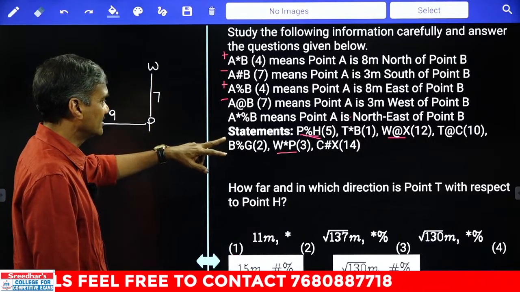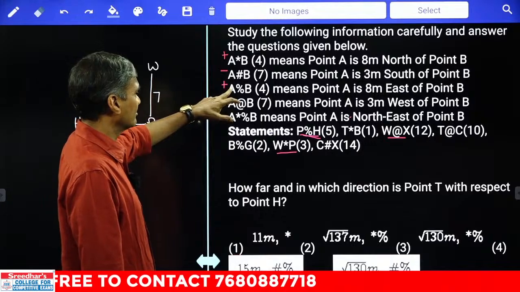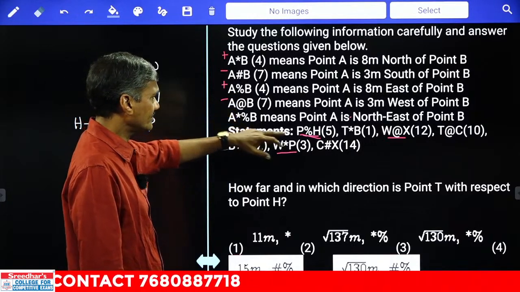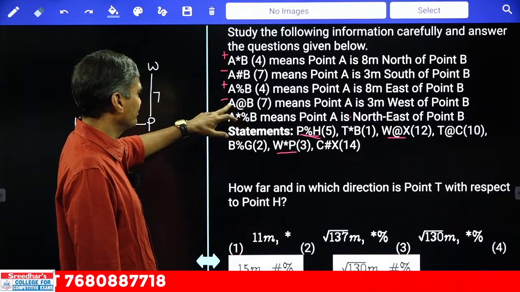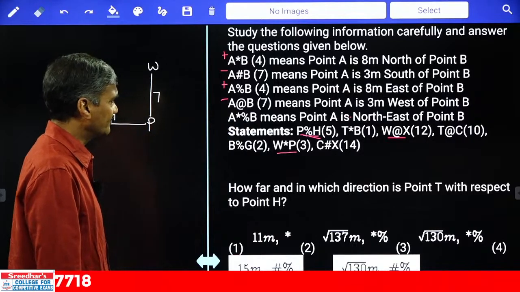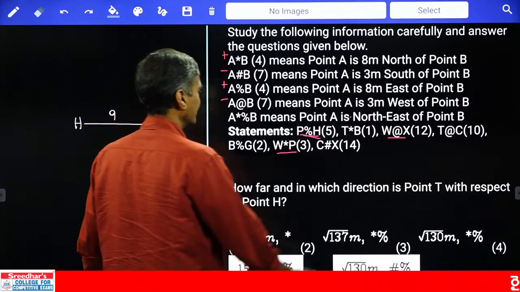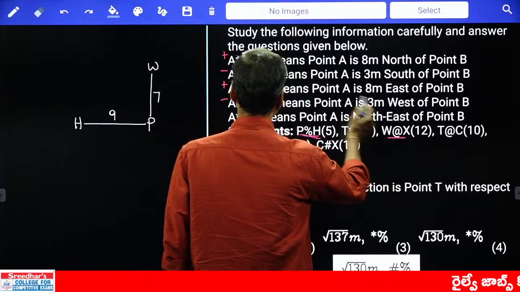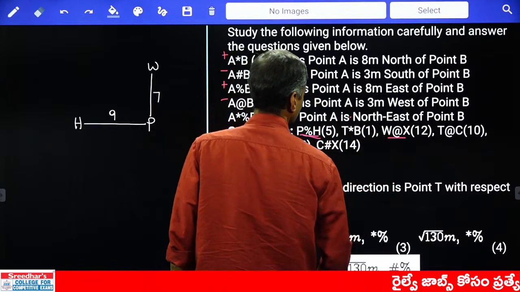And what is the number here? 3. And 3, how much should we get here? Sorry, at the rate of. At the rate of means minus. Now W at the rate of X. That is 12 is there. 12 minus 4. 12 minus 4 is 8.